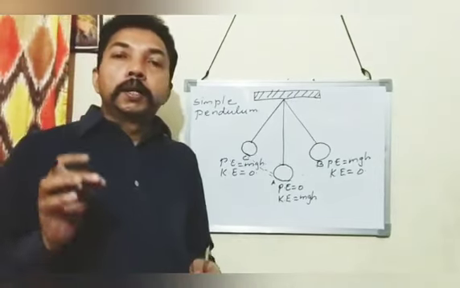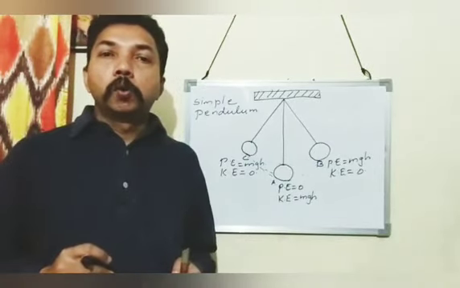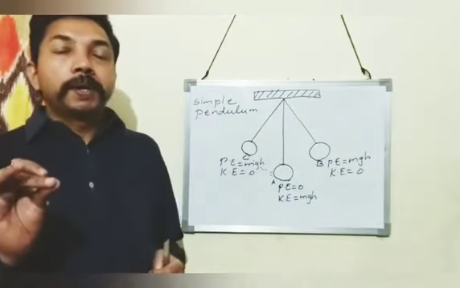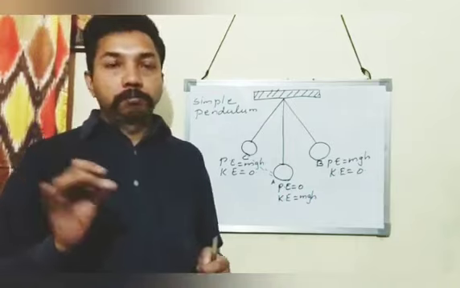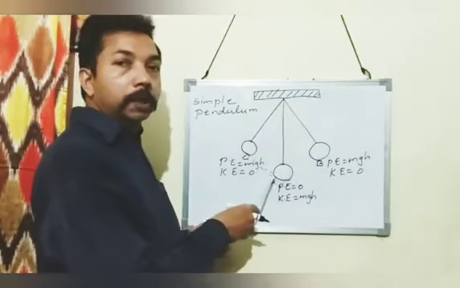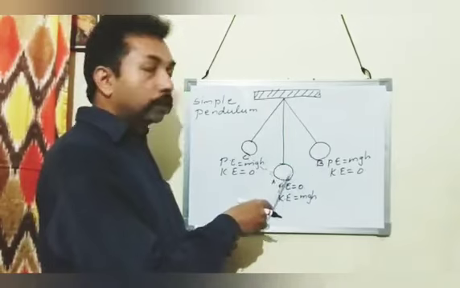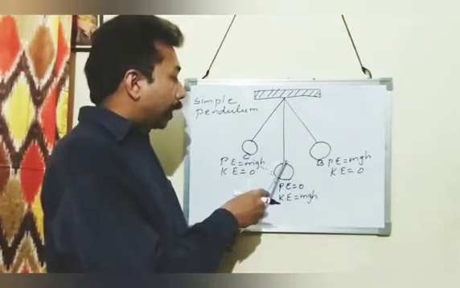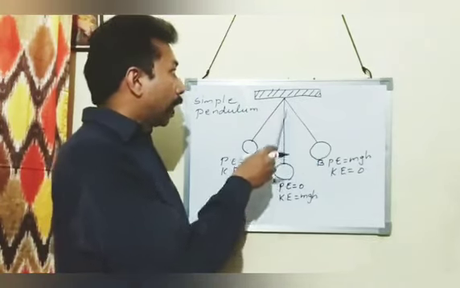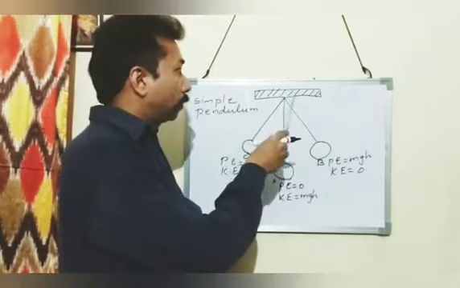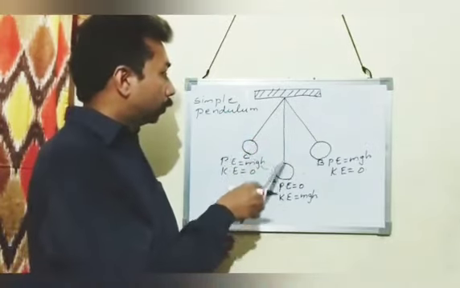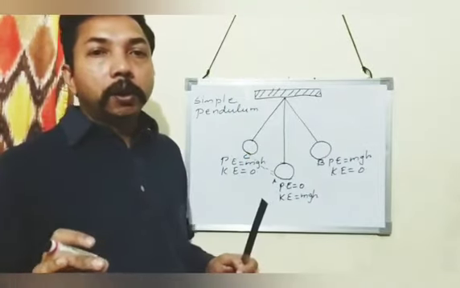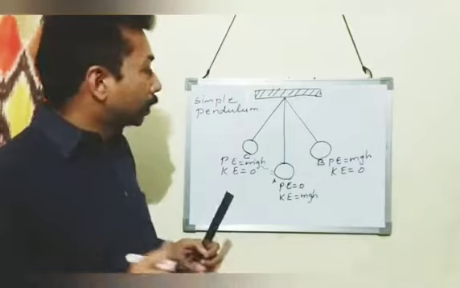Now we show that a simple pendulum obeys the law of conservation of mechanical energy. A simple pendulum consists of a bob. This is the bob, a pointed mass, that is called the bob. The bob is tied with a string and suspended from a rigid support, which is called a simple pendulum. So this is a picture of a simple pendulum. It also obeys the law of conservation of mechanical energy.